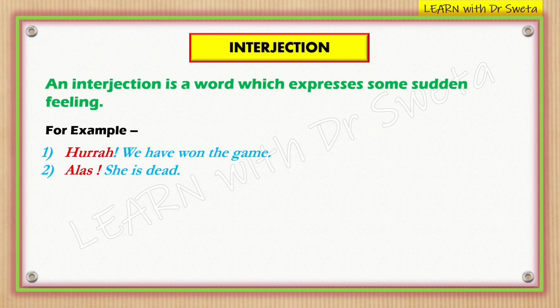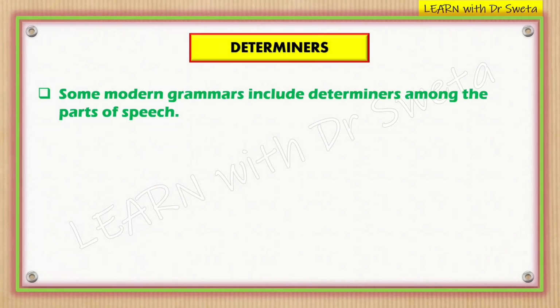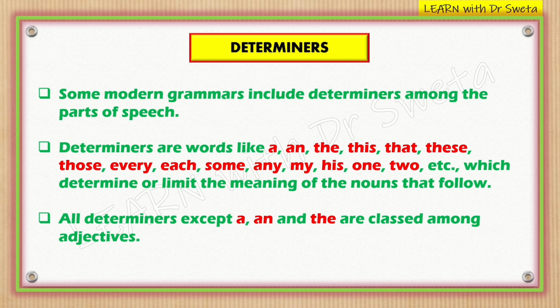Now let's know about determiners. Some modern grammars include determiners among the parts of speech. Determiners are words like a, an, the, this, that, these, those, every, each, some, any, my, his, one, two, and so on, which determine or limit the meaning of the nouns that follow. All these determiners except a and the are often classed among adjectives in many traditional grammars.